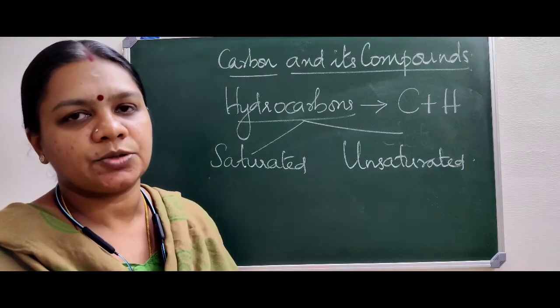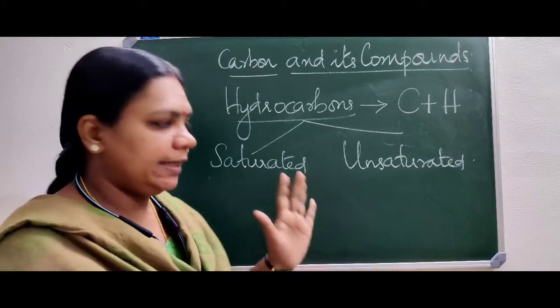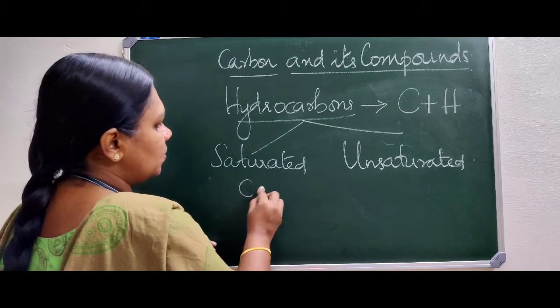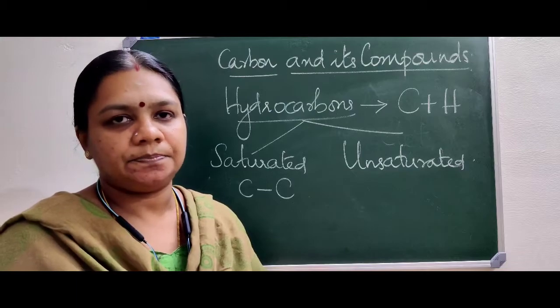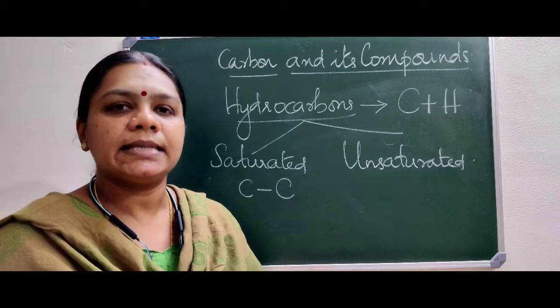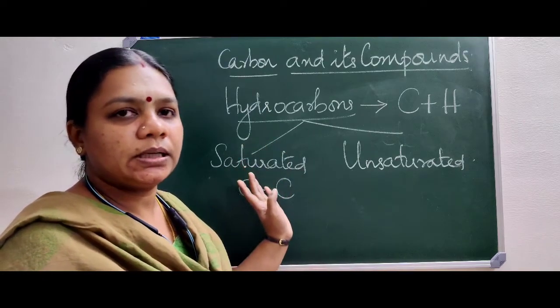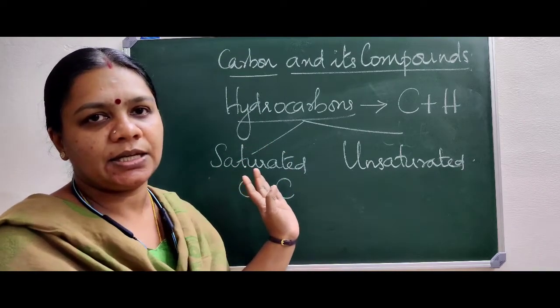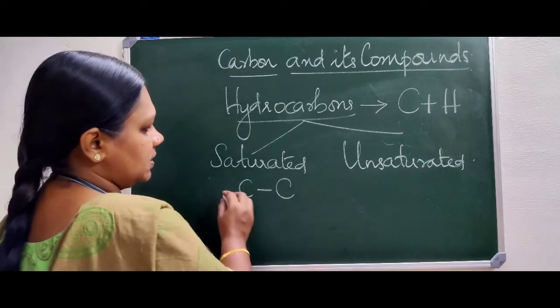Now saturated hydrocarbons are those in which carbon has only single bonds between each atom. Now to complete the valency of carbon, there are hydrogens to share electrons.